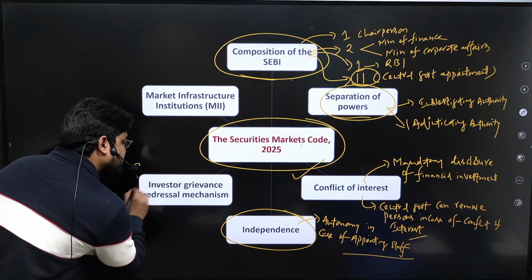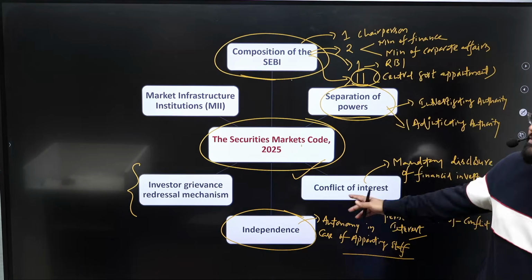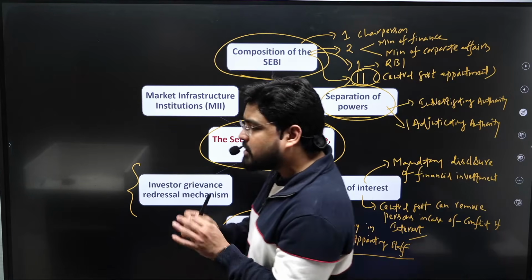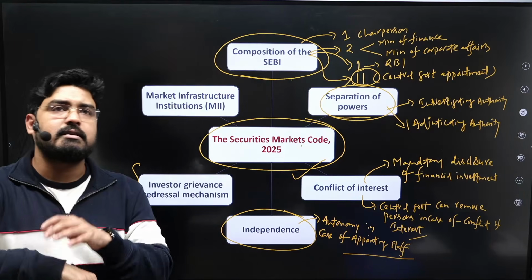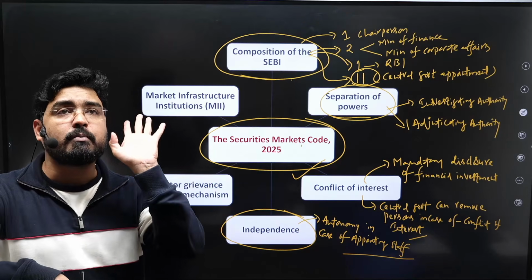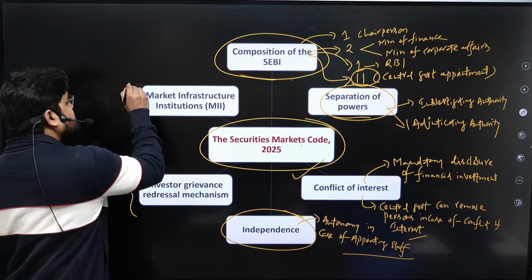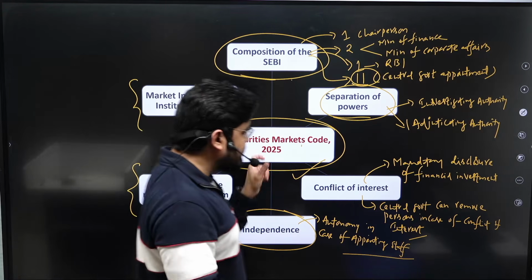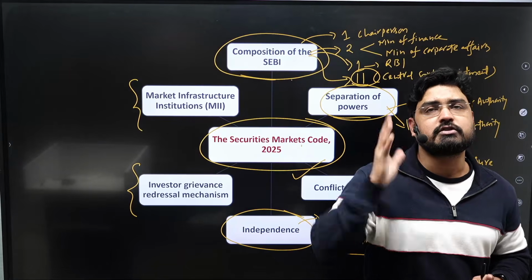And on the investor grievance redressal mechanism, the Securities Markets Code 2025 categorically mentions establishing a separate investor grievance redressal mechanism in the backdrop of increasing retail investment in the capital markets, right? This is also very important. It introduced a new term known as market infrastructure institutions.